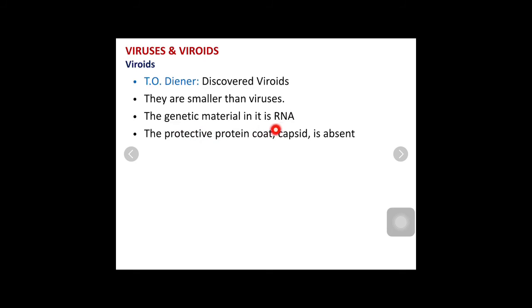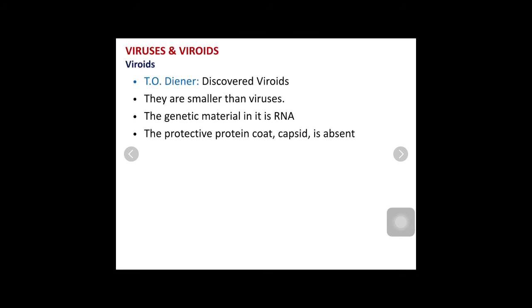Here the genetic material in the viroid is RNA. RNA is the genetic material. And the protective protein coat, that is the capsid, is absent in viroids. So if you compare viruses and viroids, I am telling you the difference between viruses and viroids.